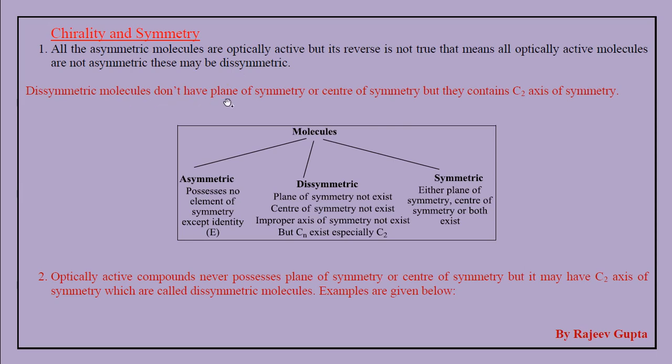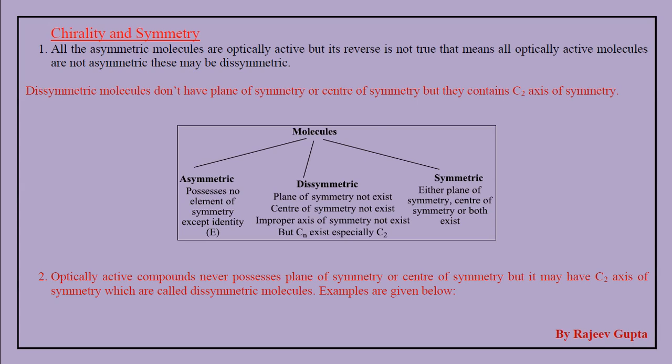Dissymmetric molecules do not have a plane of symmetry or center of symmetry, but they contain a C2 axis of symmetry. First we see what the symmetry elements were: E element, Cn element, sigma element, I element or Sn element.